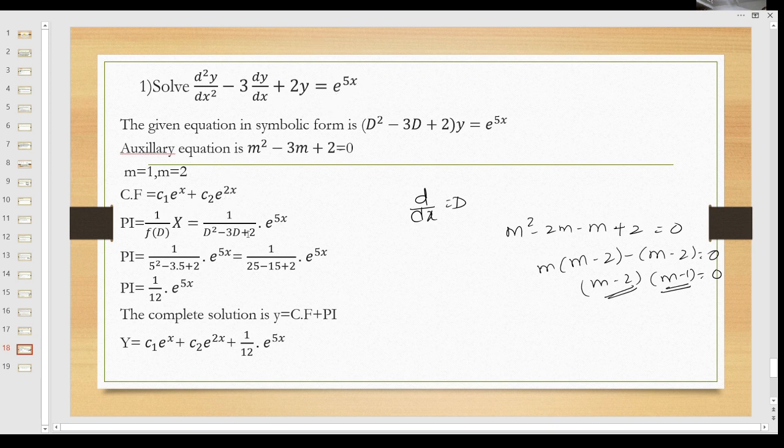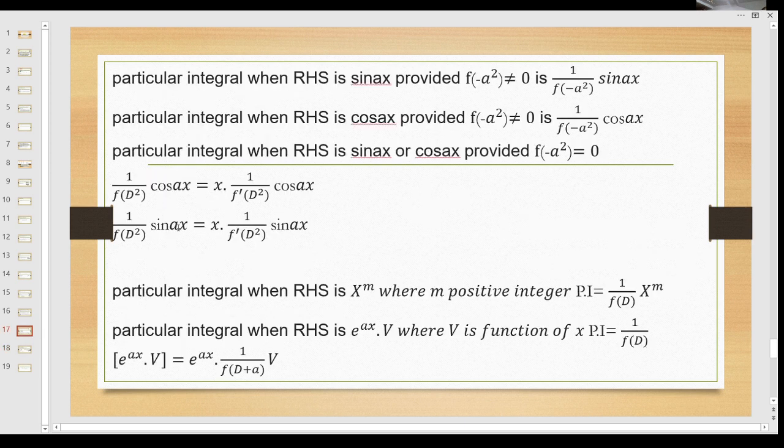Here the RHS part is given, therefore we have to find the particular integral, which is 1 divided by f of D into the RHS. I have already told what we do for the exponential function.